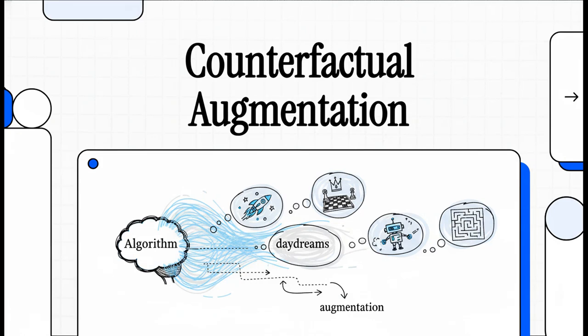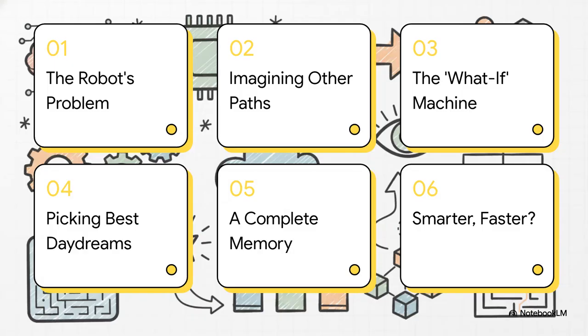Welcome to the Explainer. Today, we're diving into a really cool AI methodology from the world of reinforcement learning. It's a technique that, get this, teaches an algorithm how to learn from stuff that never even happened. It's about teaching AI how to daydream and then actually use those daydreams to get smarter. So, how in the world do you do that?